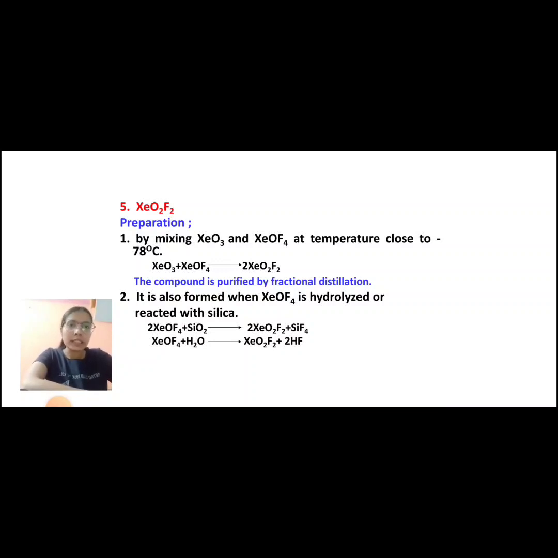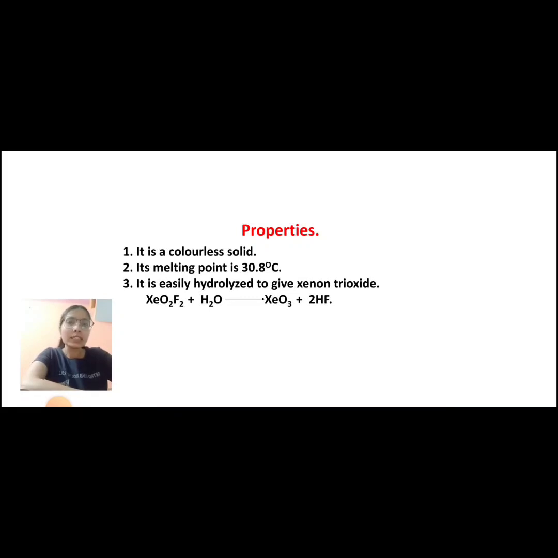2XeOF4 plus SiO2 is equal to 2XeO2F2 plus SiF4. XeOF4 plus H2O is equal to XeO2F2 plus 2HF. Now let's see the properties of XeO2F2. First, it is a colorless solid. Second, its melting point is 30.8 degrees Celsius.